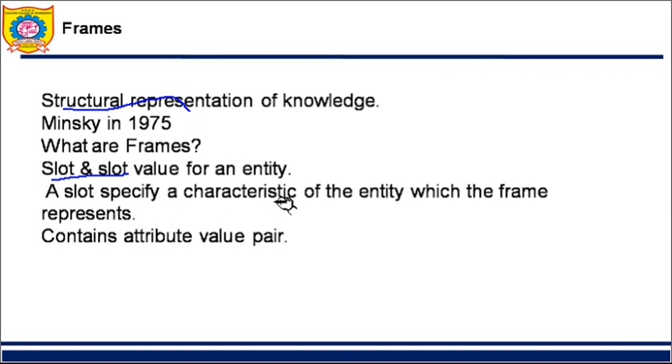Okay, a frame. Knowledge should be organized into chunks called frames. So whatever is our knowledge, we will divide into parts, and those parts are called frames. And a frame is nothing but a collection of attributes and values of attributes. We call attribute as slot. So slot and slot values. These frames cluster relevant information. So together you can have a group of frames.